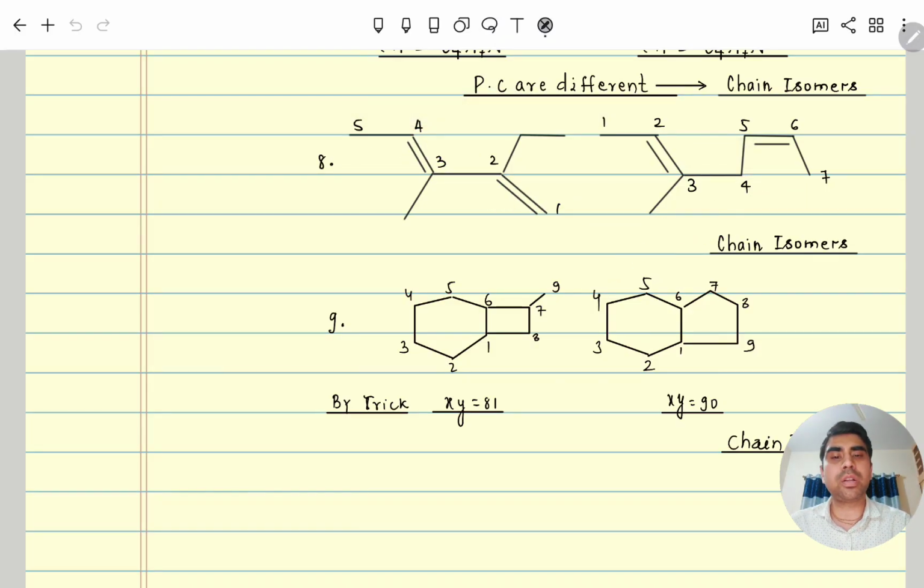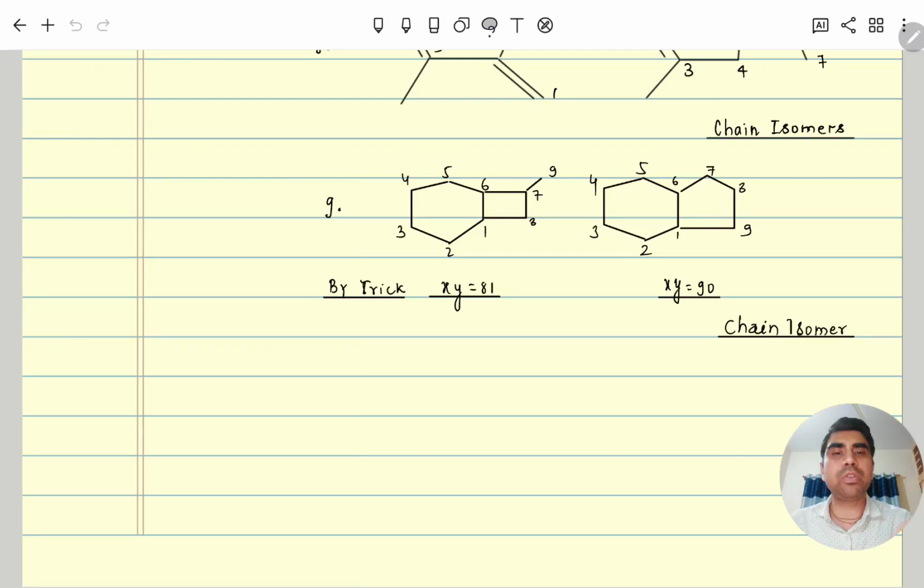Next coming here, that bicyclo compound. So you can see numbering we will start from the bridgehead and will cover the largest part, then after that the smaller. So here 1, 2, 3, 4, 5, 6, 7, 8 and 9 means 1 branch chain and this one is the main chain.